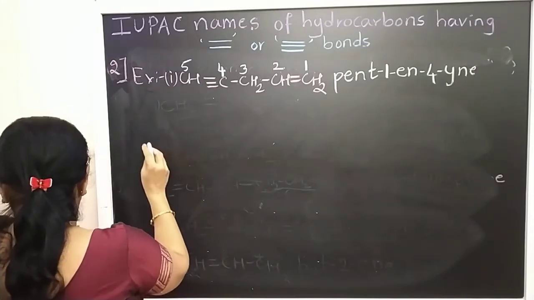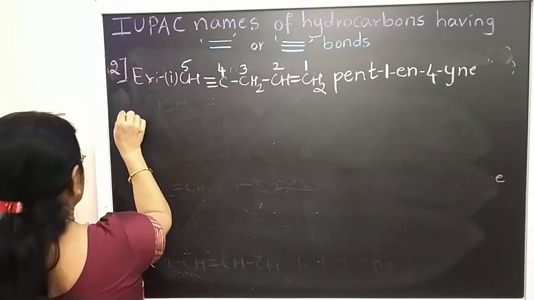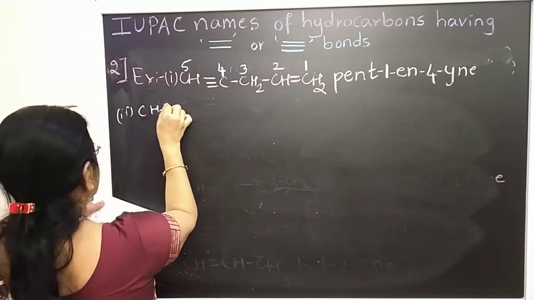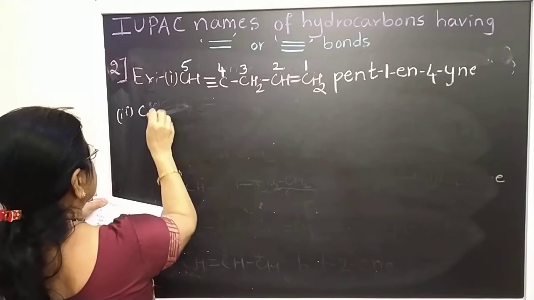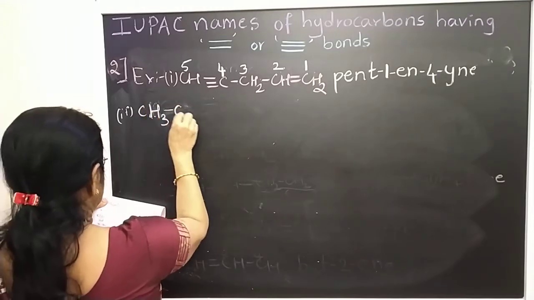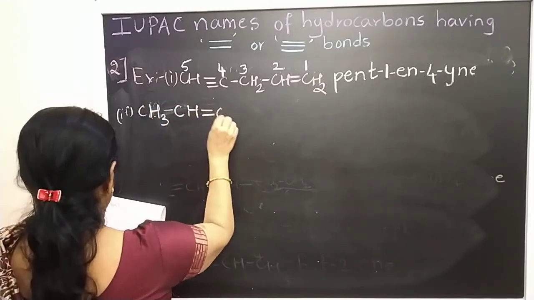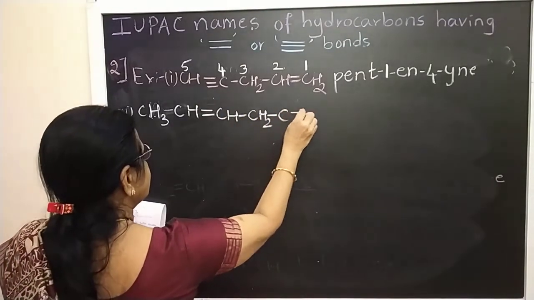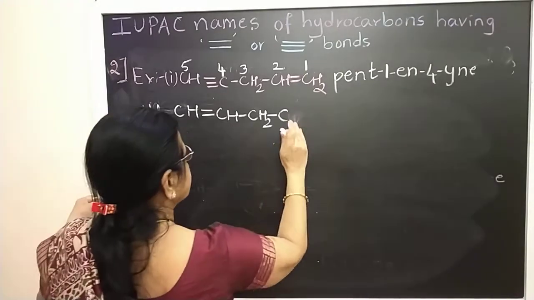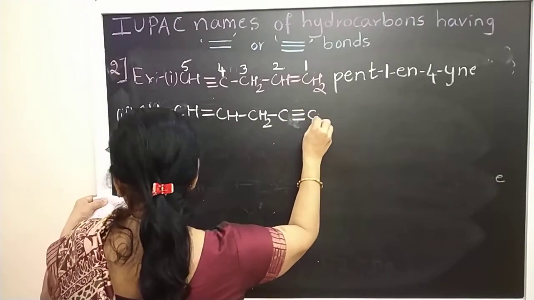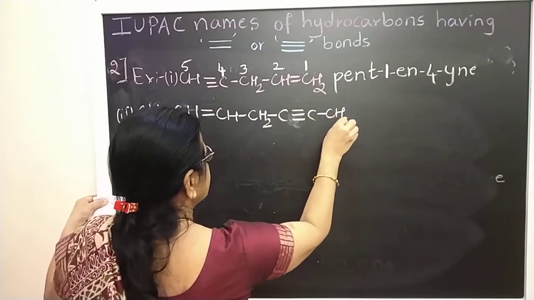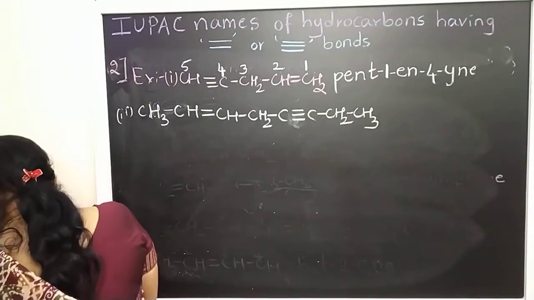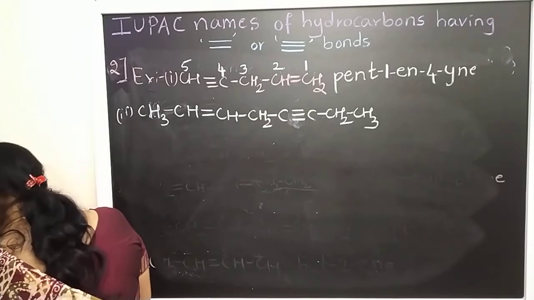Then the second example. I will write here CH3, CH double bond CH, CH2, C triple bond C, CH2, then CH3. So here we should give the preference to the double bond.